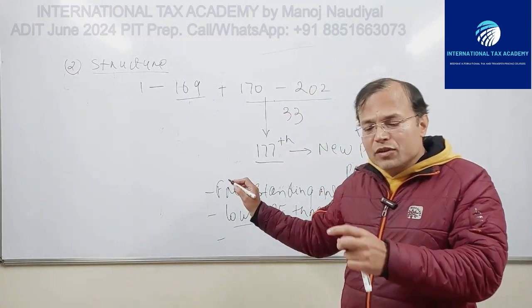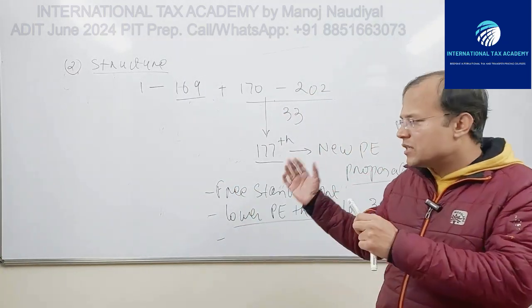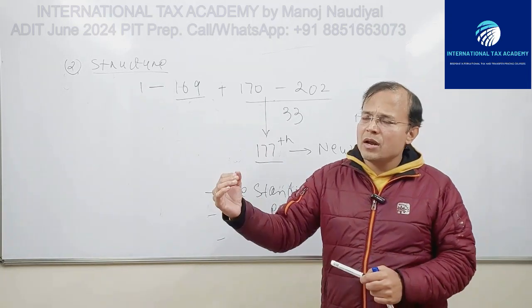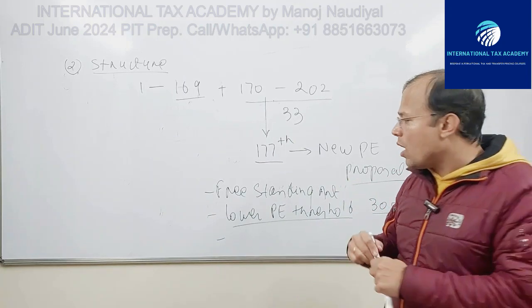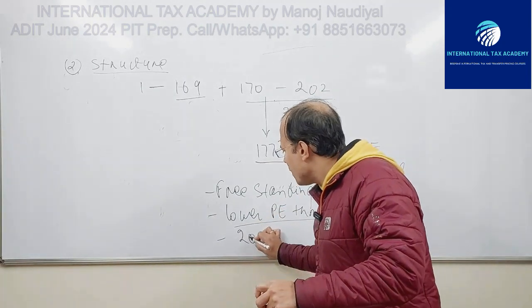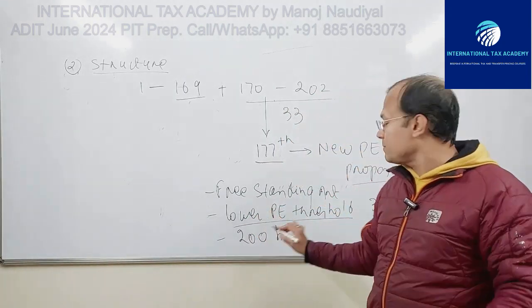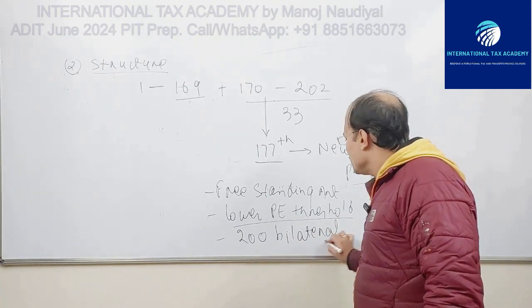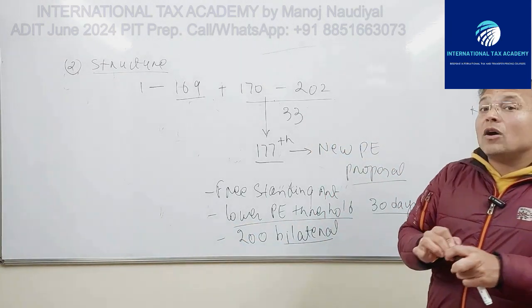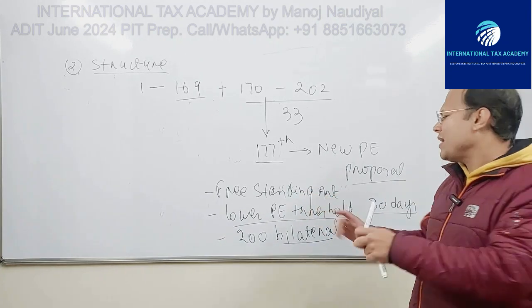And this proposed article is very much similar to the provision that is found in the existing around 200 bilateral tax treaties.